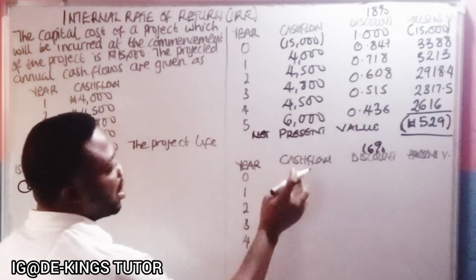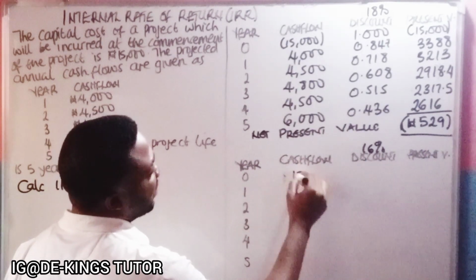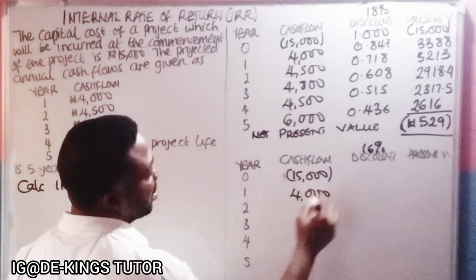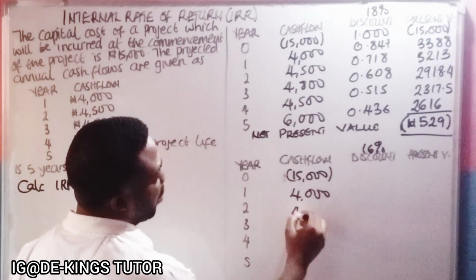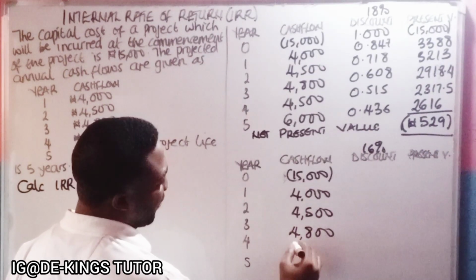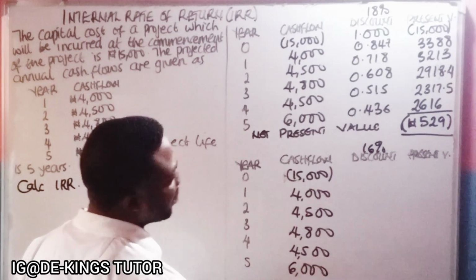We have reduced it. So the cash flow remains the same: 15,000 initial capital, then 4,000, 4,500, 4,800, 4,500, and 6,000.